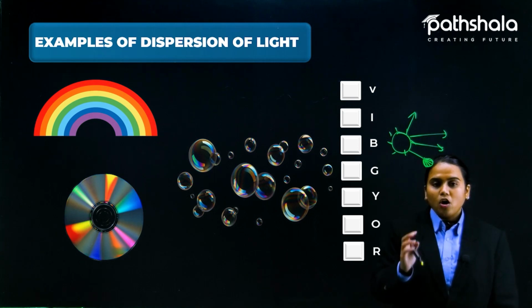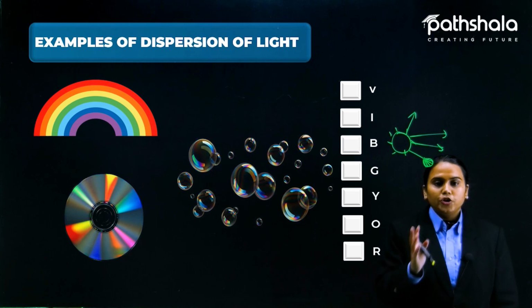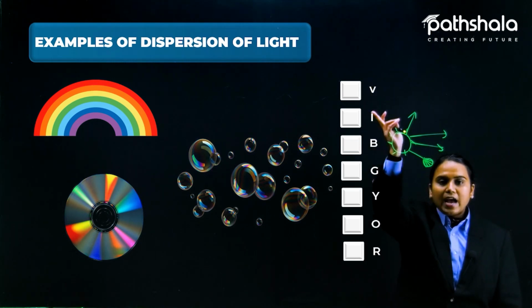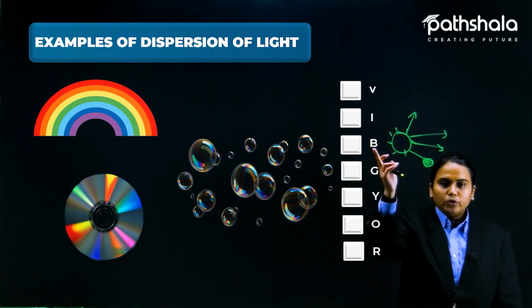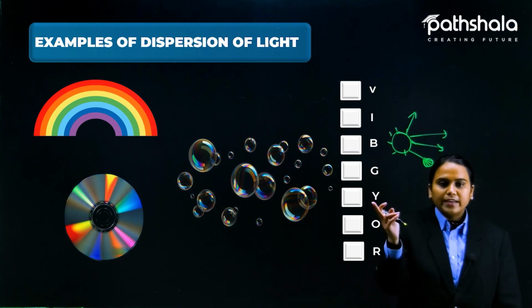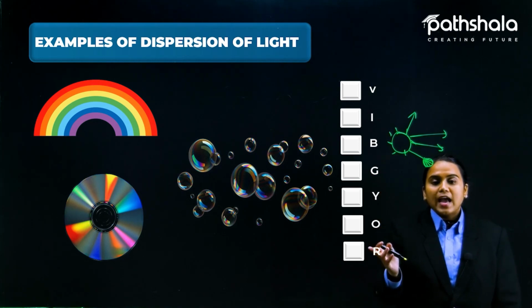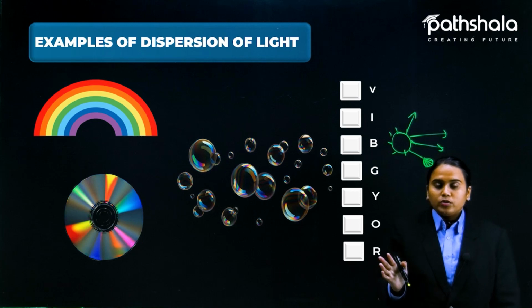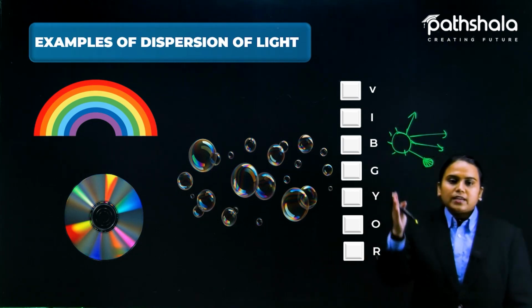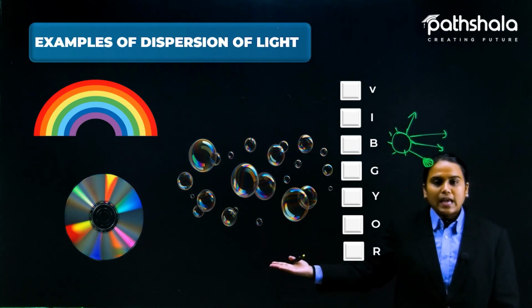The list of all 7 colors is like this: Vibgyor. You can recall the names of the colors with the term Vibgyor. V for violet, I for indigo, B for blue, G for green, Y for yellow, O for orange, and R for red. So students, as you can see, all these colors are present in all these examples.